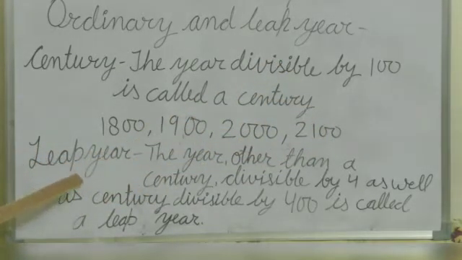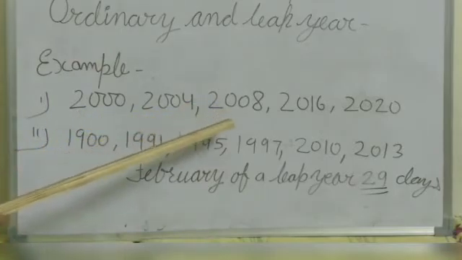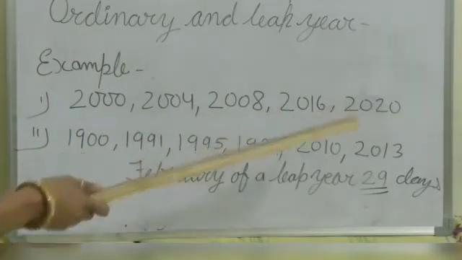What is a leap year? A year other than a century divisible by 4, as well as a century divisible by 400, is called a leap year. For example, leap years are 2000, 2004, 2008, 2016 and 2020.